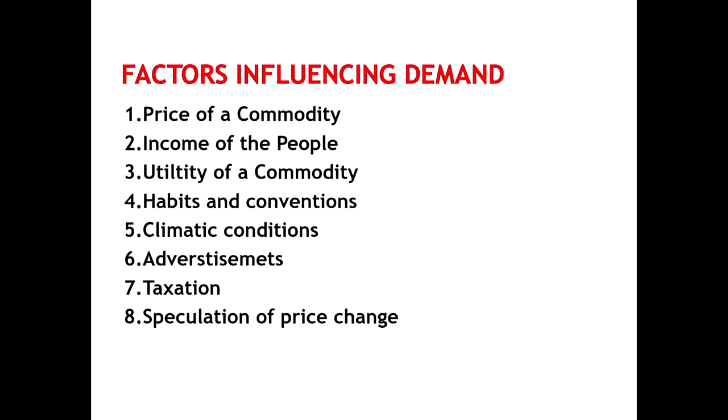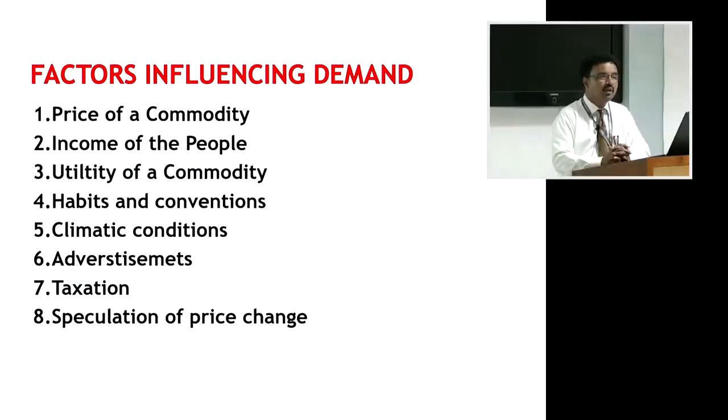The second important factor is income of the people. When income of the people increases, this enhances their ability to pay, and finally, they buy more. On the other hand, when the income contracts, there could be a reduction in purchasing power. Therefore, finally, what will happen is low demand.